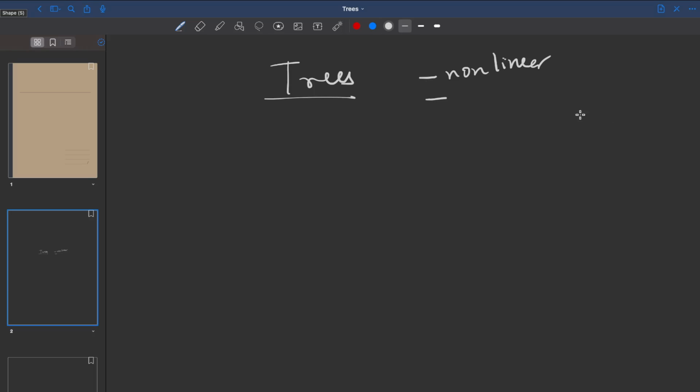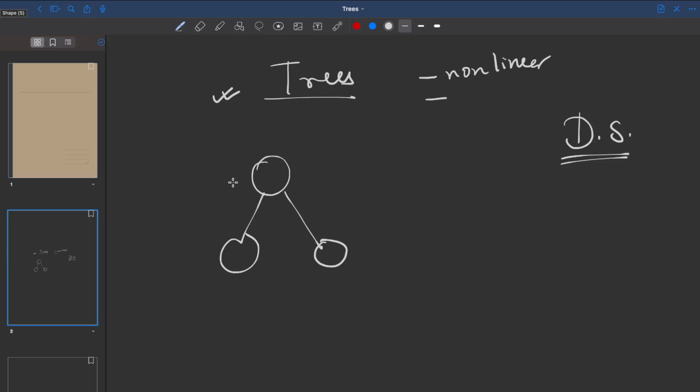Now this is a type of data structure. And what is a data structure? Data structure is basically a structure to store your data. Now trees is a very important data structure from the point of view of its applications, from your interview perspective, and you would also use this more and more in industry. Trees can be thought of something like this. This is a tree. I might have some integer data stored in it, and I can call this particular structure a tree.